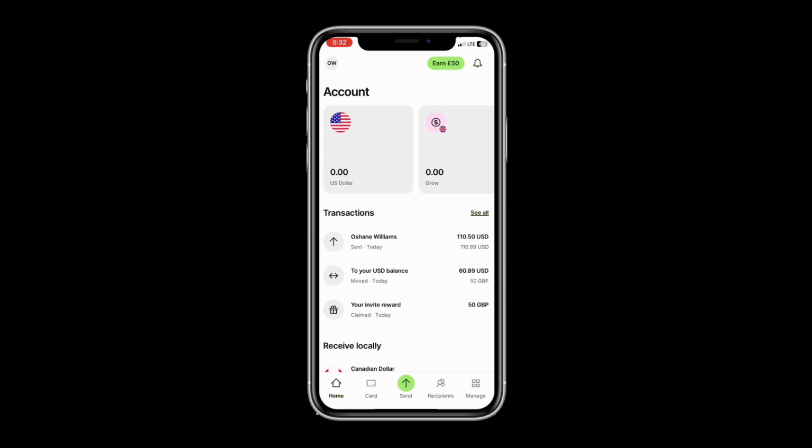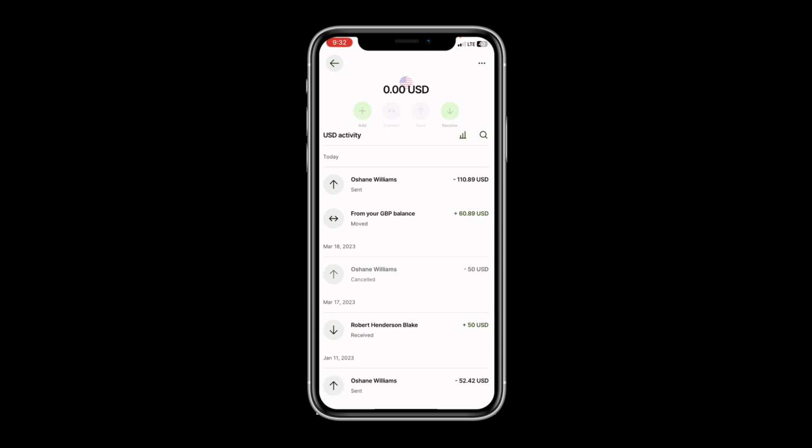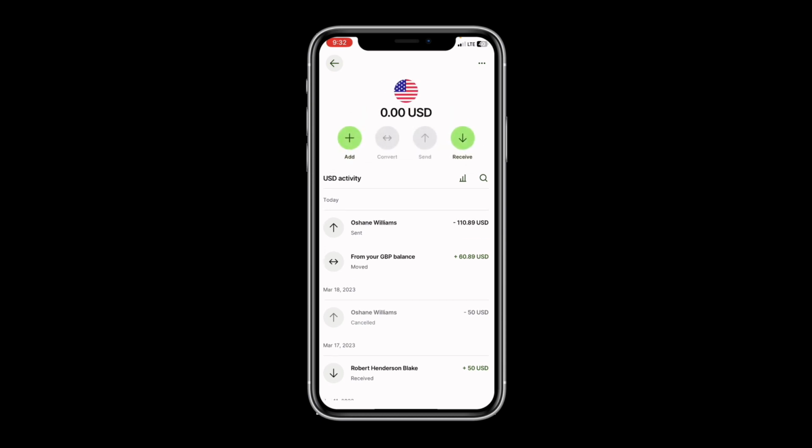You're going to use a US account in order to cash out your funds. Also, this app will give you a free $60 US for joining the app. So this is the bonus feature as well. Once you join this app, cash out and send money to your friends, you will earn $60 US. You will also need to use my code in the description to get this free $60 from Wise.